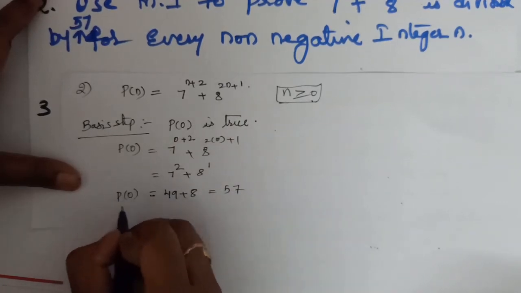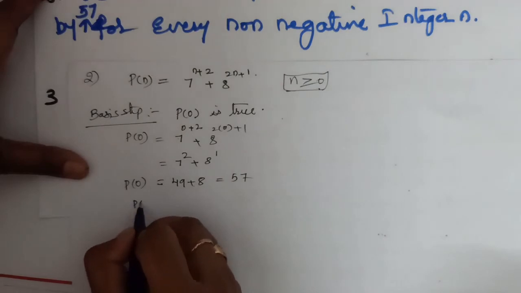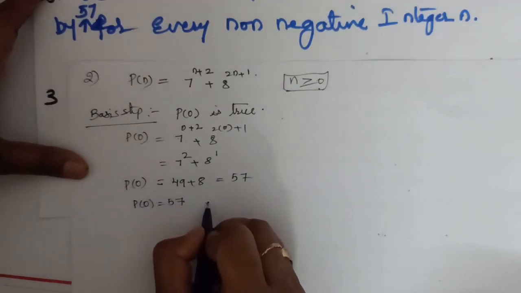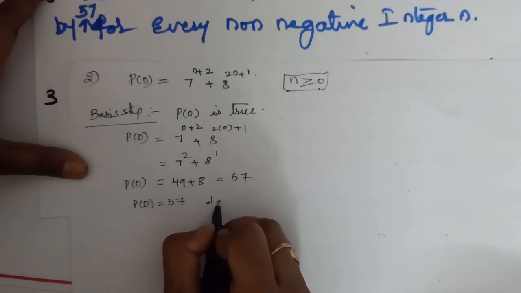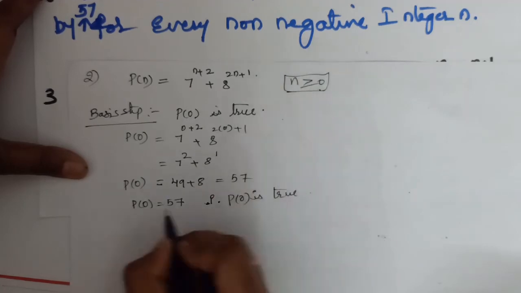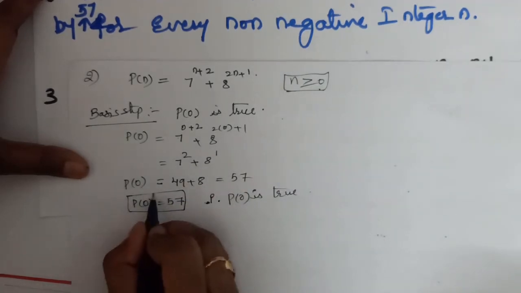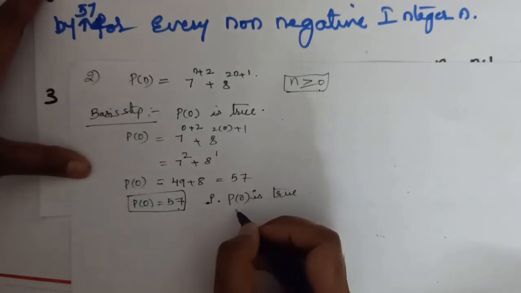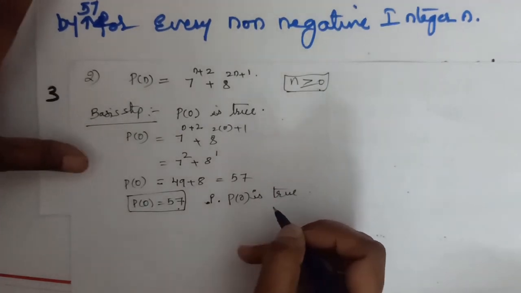So p of 0 is 57, which means this is divisible by 57. Therefore p of 0 is true. This completes the basis step. We got the p of 0 value as 57, and 57 is divisible by 57. Therefore we have shown that p of 0 is true.